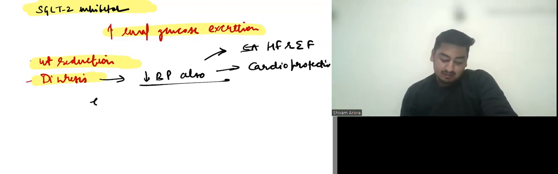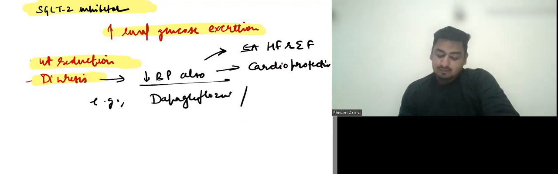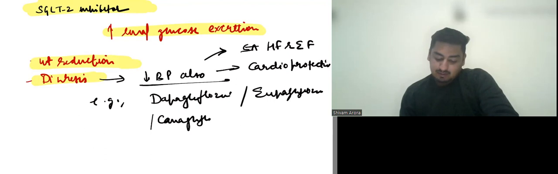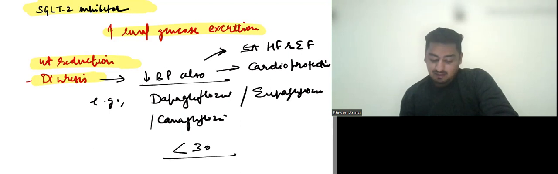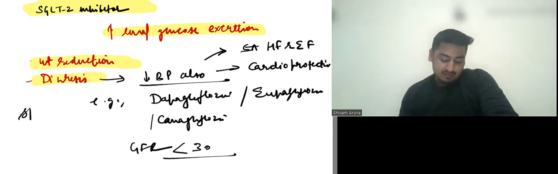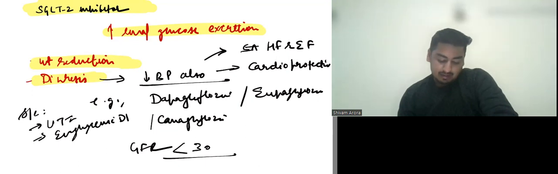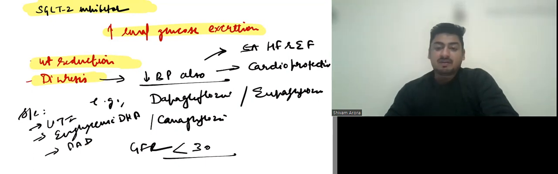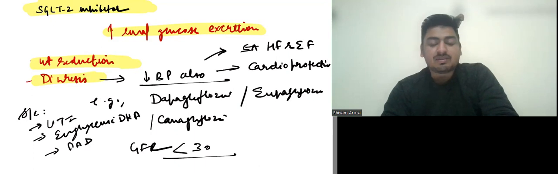Then examples are dapagliflozin, empagliflozin, and canagliflozin. They are also renal safe, but they should not be given at GFR level of less than 30. Side effects which are commonly asked are: one is UTI, second is euglycemic DKA, third is peripheral arterial disease. Okay, but peripheral arterial disease is seen to be more associated with canagliflozin than with EMPA or dapagliflozin.